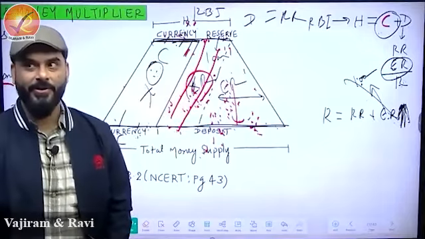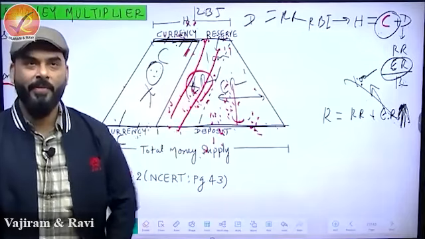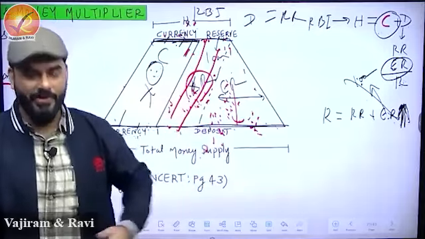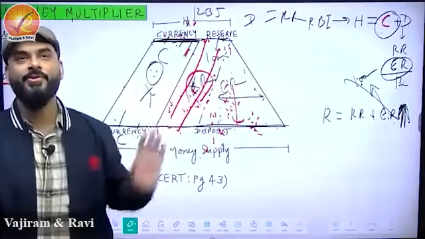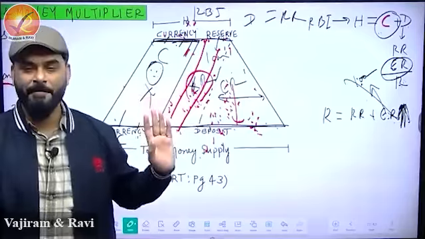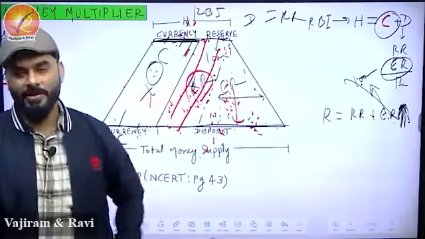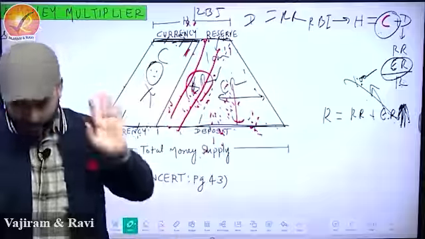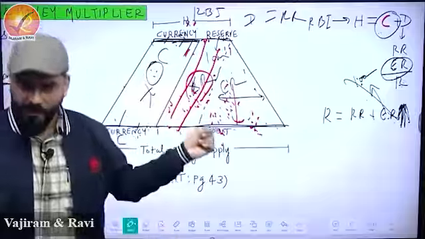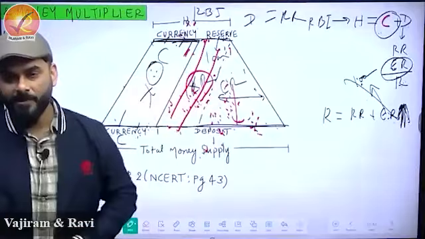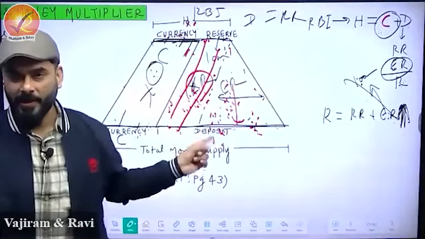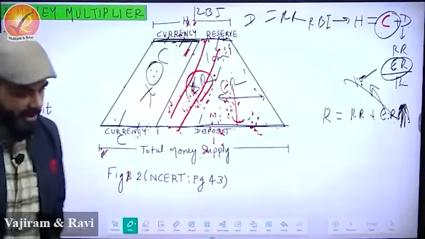Jaldi jaldi kar lo, let's do it fast. Yeah, why not? From the area where questions are asked, do it fast. And the areas which are not asked, let's do it slow. Like definition of demand, we'll do it for 2 hours. Money multiplier, 5 minutes. Why? And we know the question will come from here only. It's absolutely a favorite of UPSC. So we'll repeat all these things again, don't worry.